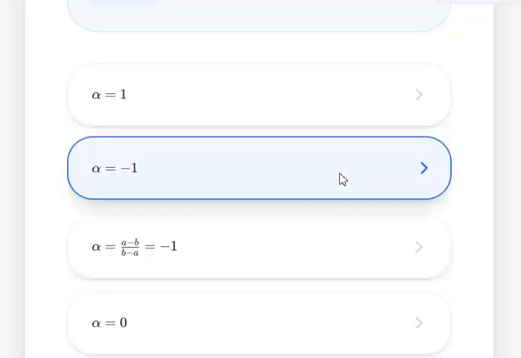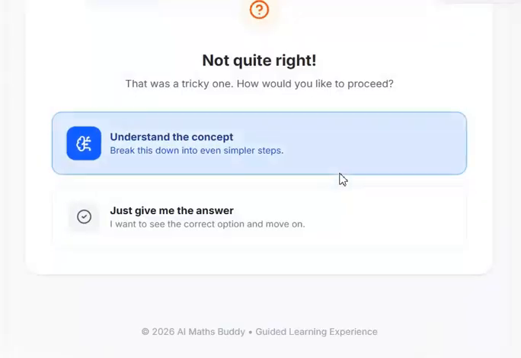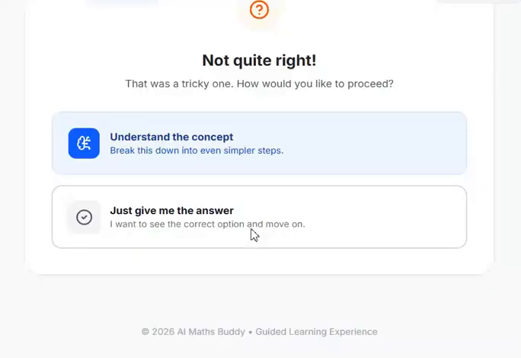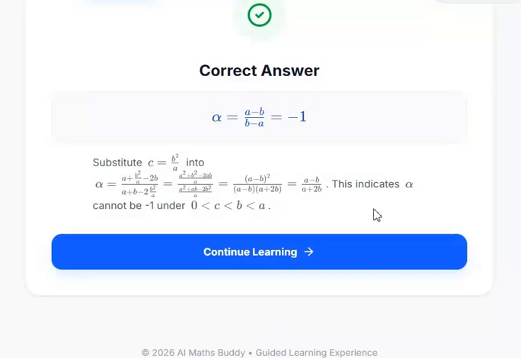Suppose you're not able to calculate it, you mark some option, say -1. You are not able to understand it, you click on just give me the answer. It will show you the calculation. He has put C is equal to B square by A, and then he has shown the calculation. Now, the difference between someone who has done this question and who has not is that he will evaluate that, okay, I'm not able to apply this C is equal to B square by A, or I'm making some silly mistake out here.